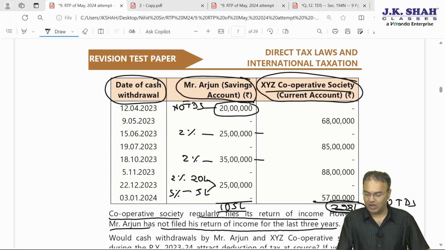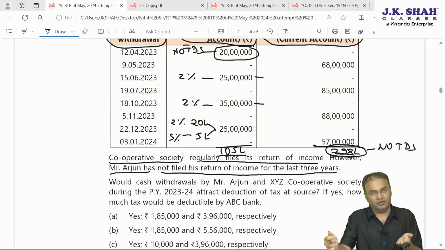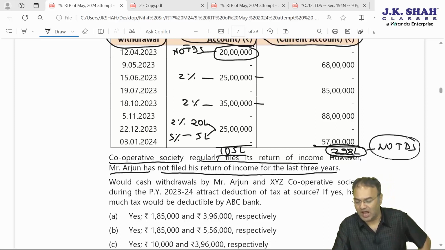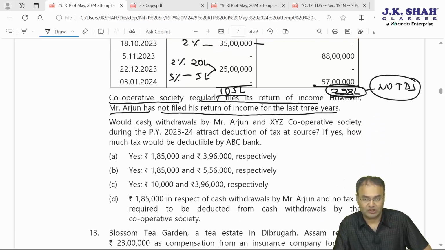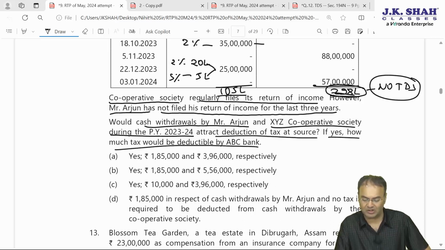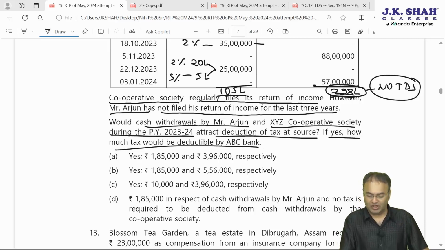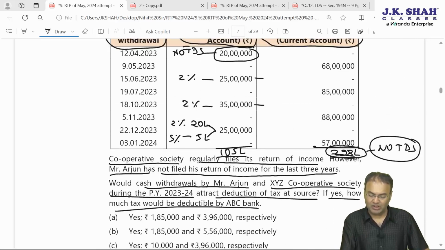2% and 5%. As far as cooperative society is concerned, they have filed IT return for all the last 3 years. Therefore, no TDS at all. Would cash withdrawals, what is the question? Would cash withdrawals by Mr. Arjun and XYZ cooperative society during previous year 23-24 attract TDS? If yes, how much would be the tax deductible? So for cooperative society, no TDS. So yes, yes, yes. Okay. How much will be the TDS?